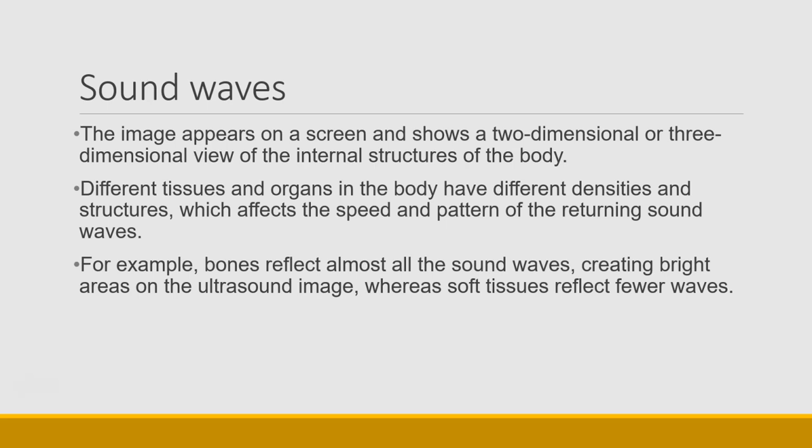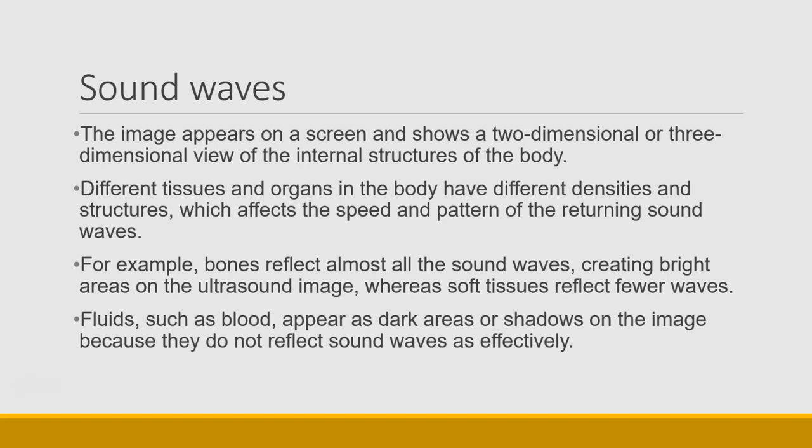So, for example, bones reflect almost all the sound waves, so they create a bright image on the screen, whereas soft tissue reflects fewer sound waves, so those images will not be as bright. And things that are fluid, like blood, appear as dark areas or shadows on the image because they do not reflect sound waves effectively.